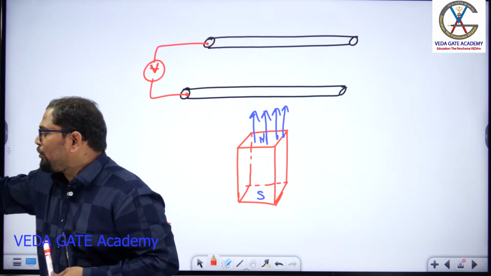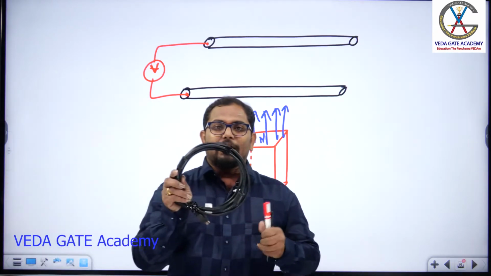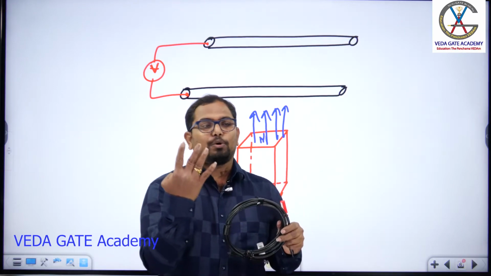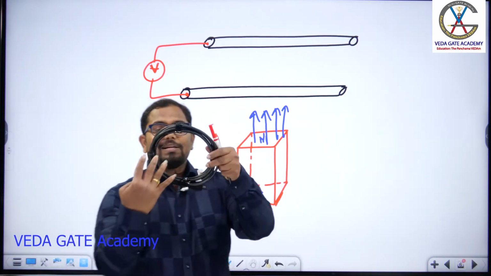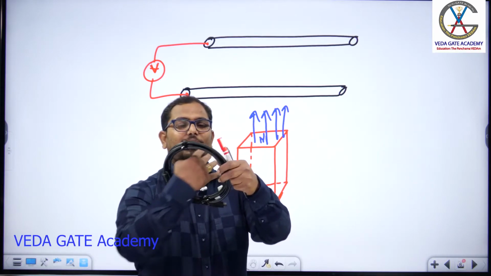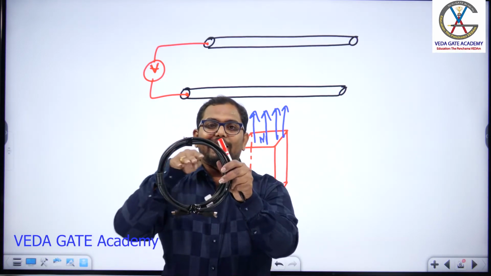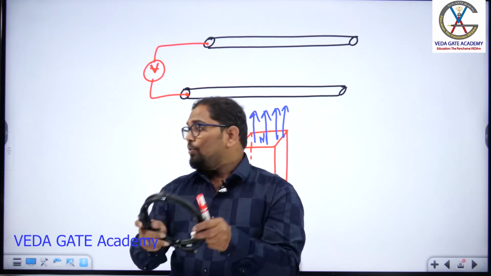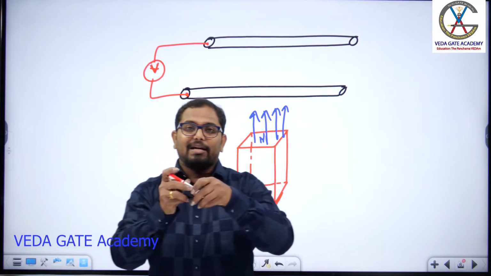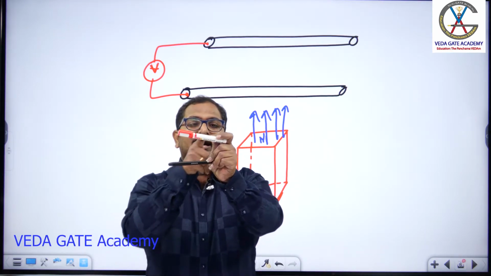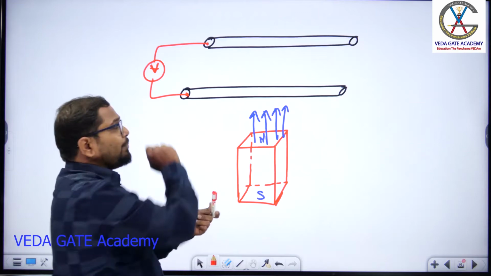If you want, I'll show you one more time. So this is a magnetic coil or some coil. If my 4 fingers are flux lines produced by the magnet, then if these 4 fingers pass through this coil, this is called a flux linking action. Yes or not? Now if I take this as conductors or a coil, open circuited on one end, and on the other side there is a voltmeter connection.